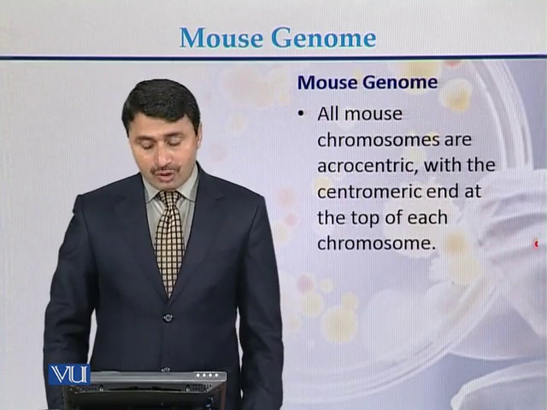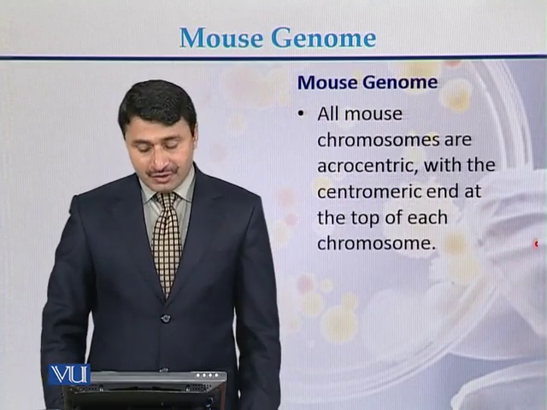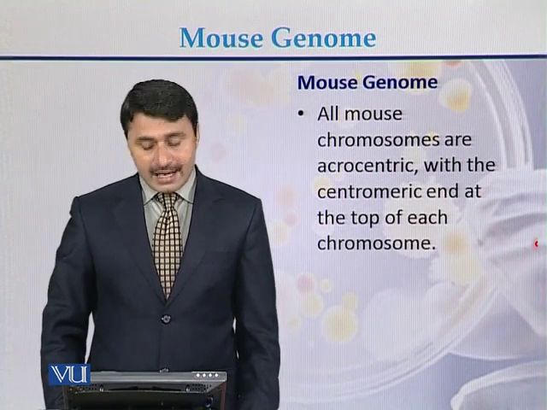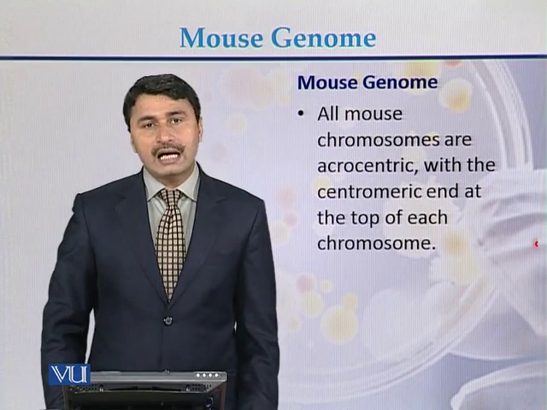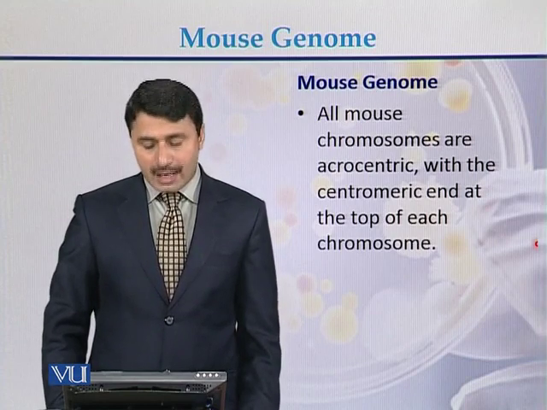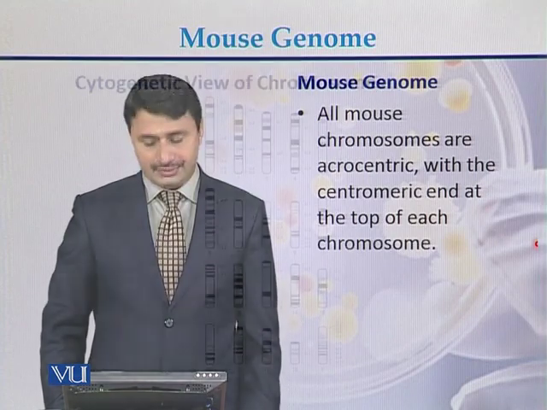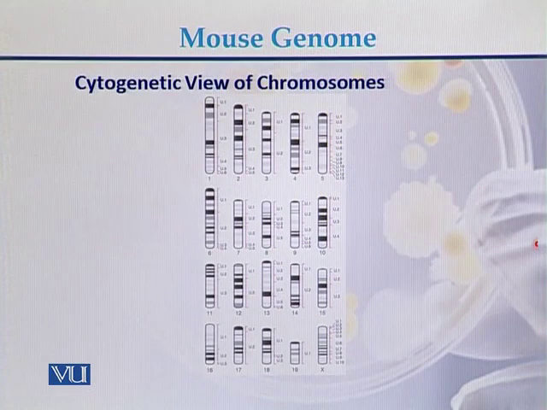All mouse chromosomes are acrocentric with the centromeric end at the top of each chromosome. So the chromosomes of the mouse are acrocentric. This is the cytogenetic view of the chromosomes of the mouse. Here we can see the banding patterns of the chromosomes of the mouse genome.